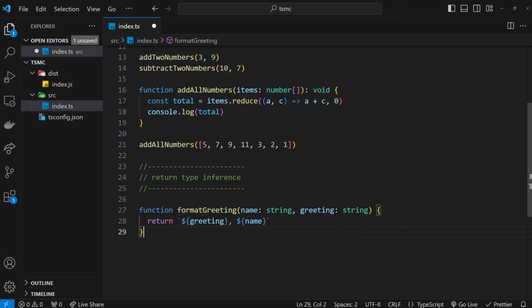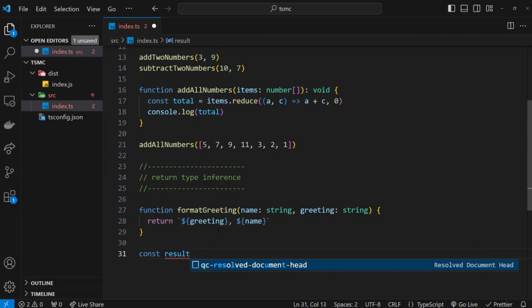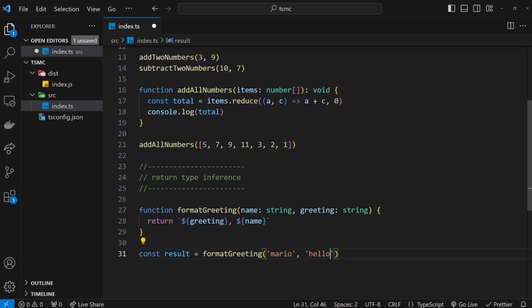Now we're not actually explicitly saying what the return value is right here, but TypeScript is going to infer it for us. So I could say const result is equal to formatGreeting, like so. I'm going to pass in the two arguments, so the name, which is Mario, and I'll just say hello right here for the greeting.